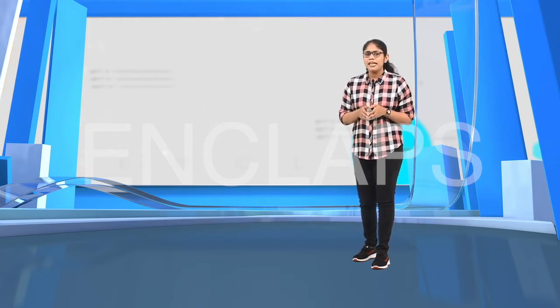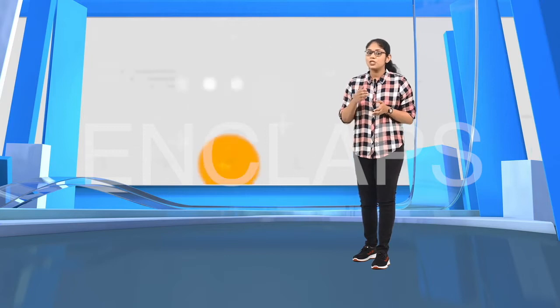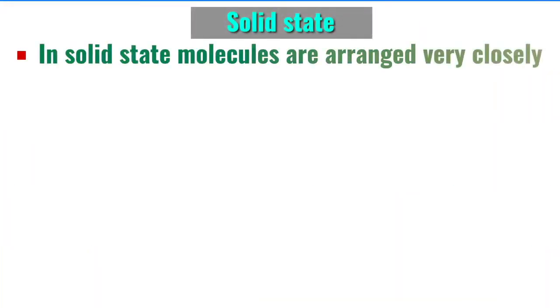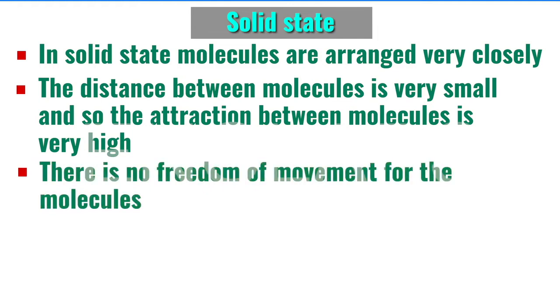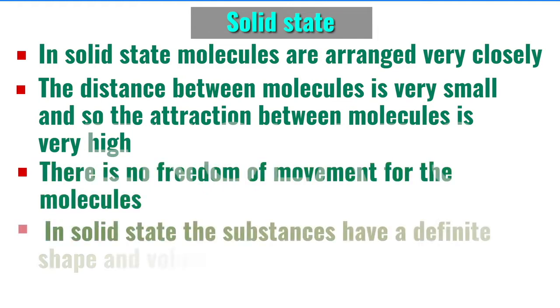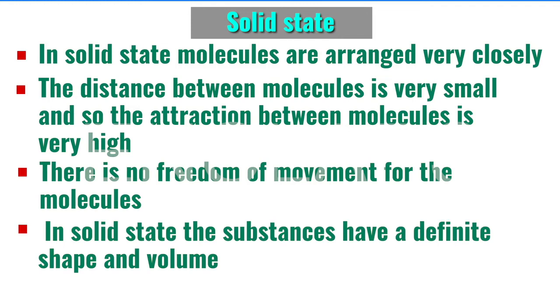So, let's see the peculiarities of each state. Solid state. In solid state, the molecules are arranged very closely and the distance between the molecules is very small, and so the attraction between the molecules is very high. There is no freedom of movement for the molecules. So, in solid state, the substances have a definite shape and volume.